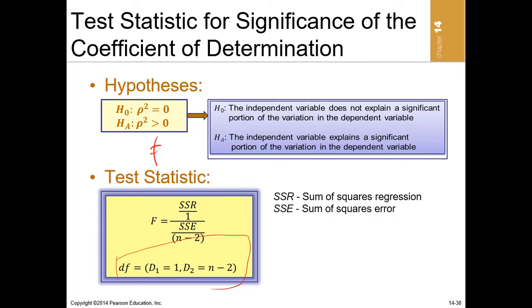But for simplicity's sake, in examinable situations, you may not be asked to compute the F statistic. The F statistic would be estimated for you, or sometimes the p-value of the F statistic will be computed for you.